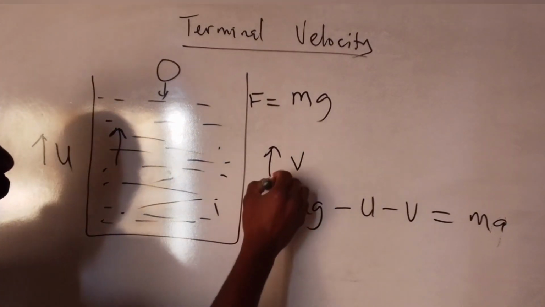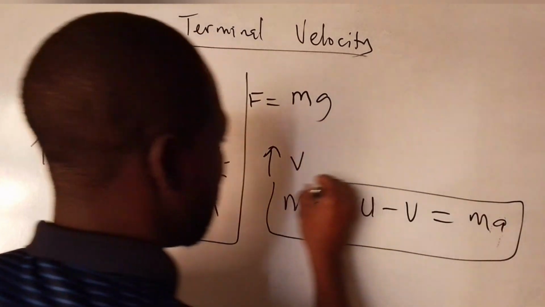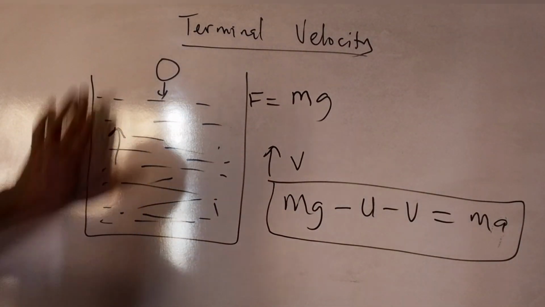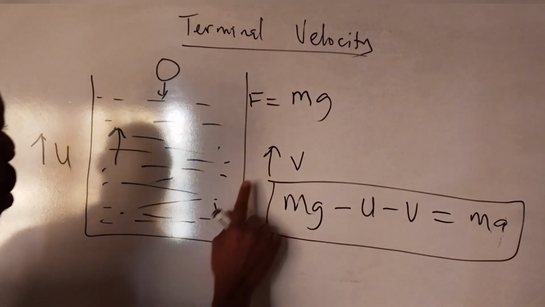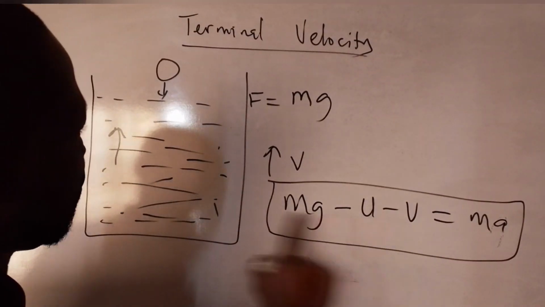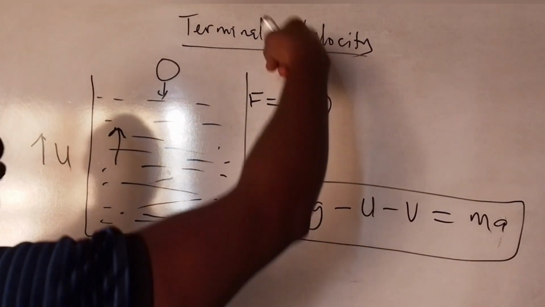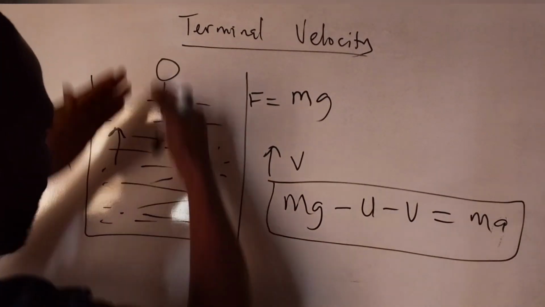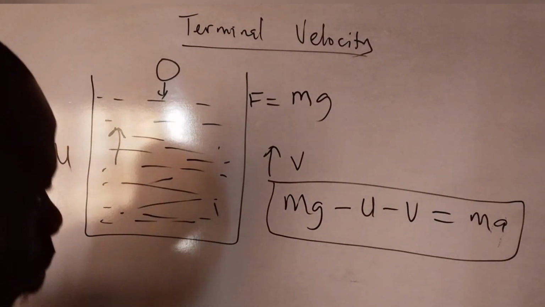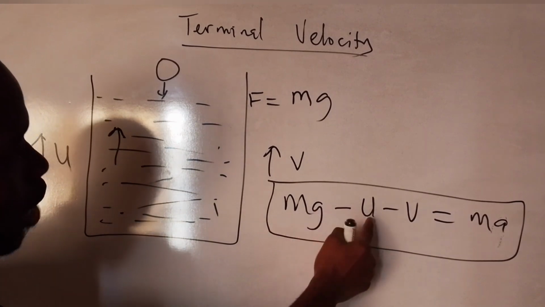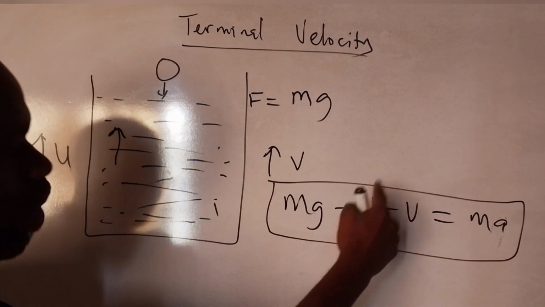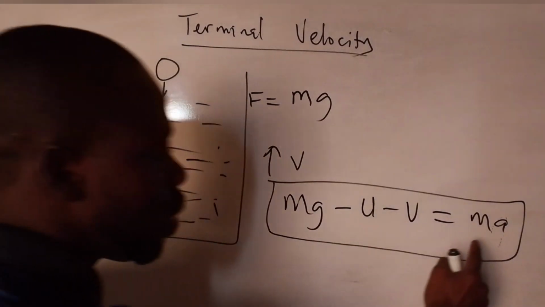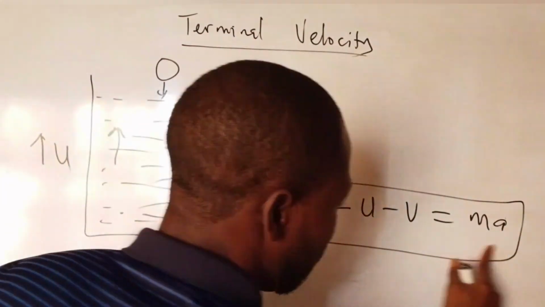When you drop it inside, the total force resolution, because upthrust is against it, viscosity is against it, and it's coming with its own force, mg. So the final force of it coming in is mg minus u, upthrust, minus v, viscosity, which will give us the force, mass times acceleration.